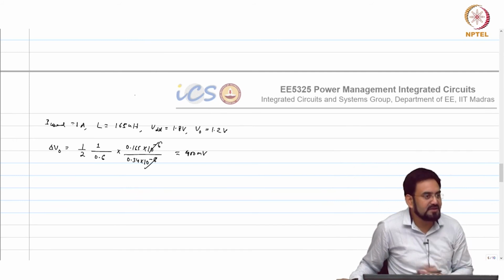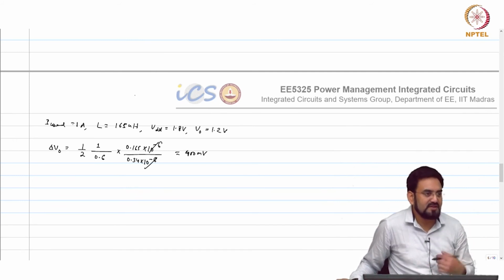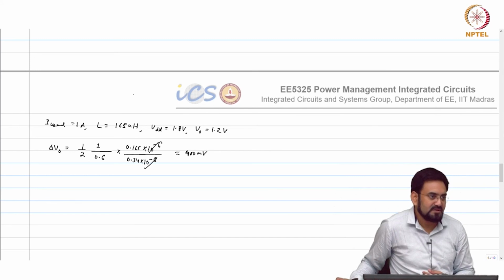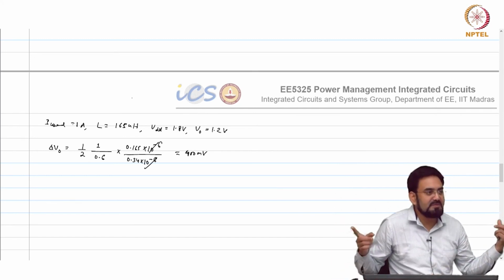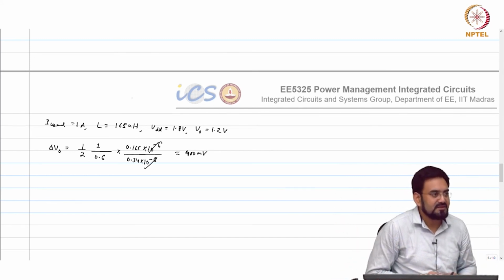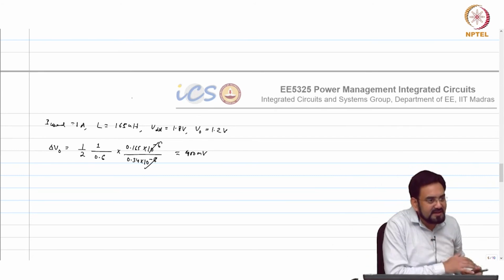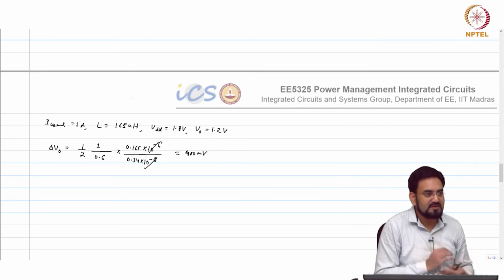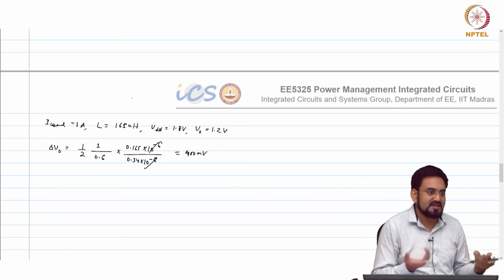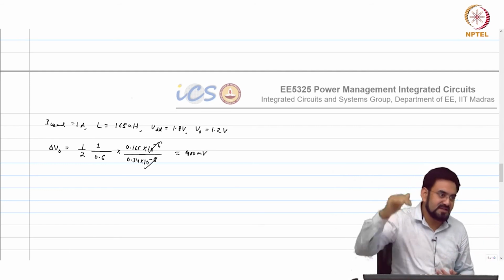You can calculate for the overshoot also when you are releasing the load. So in that case, how much voltage will you be applying across the inductor? It's V out. So your overshoot will be worse when you are operating at lower voltage or lower duty cycle, because then your inductor will not discharge that quickly, the discharge rate will be much slower.